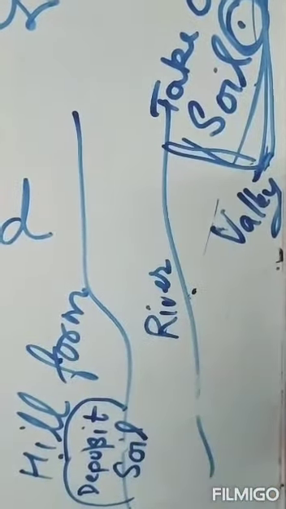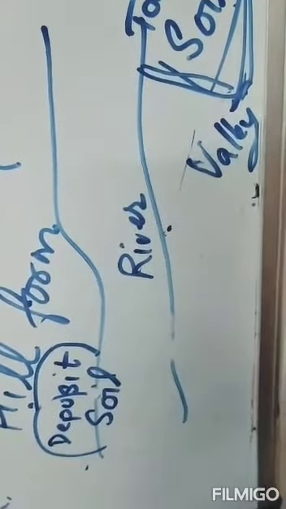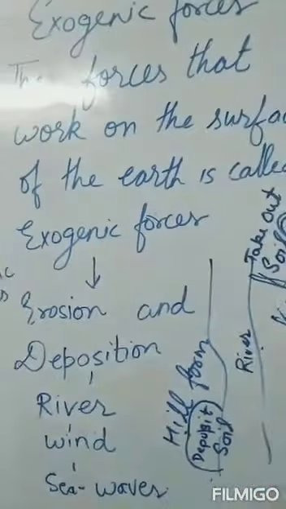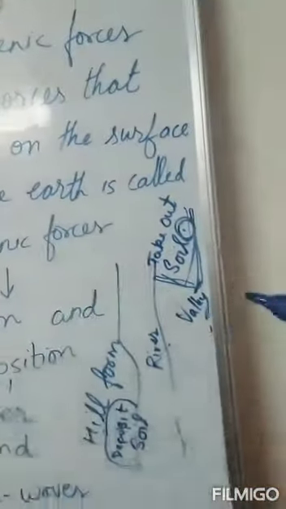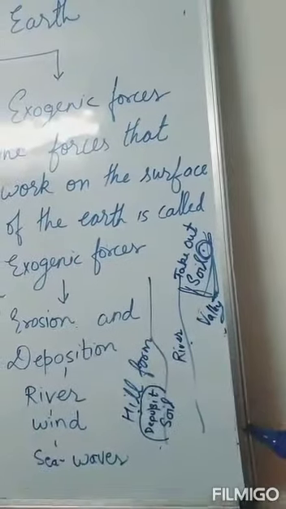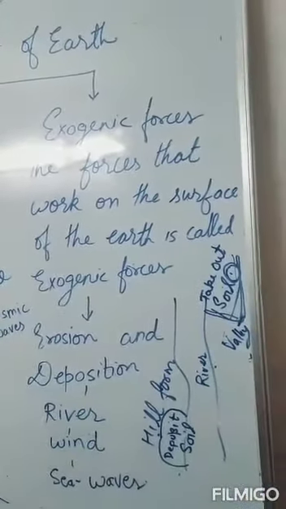So these are the very slow movements. We cannot observe them with our eyes. It happens over thousands of years. It takes thousands of years. These are slow movements. These are called exogenic movement. And it could happen due to erosion and deposition of river, wind or sea wave.